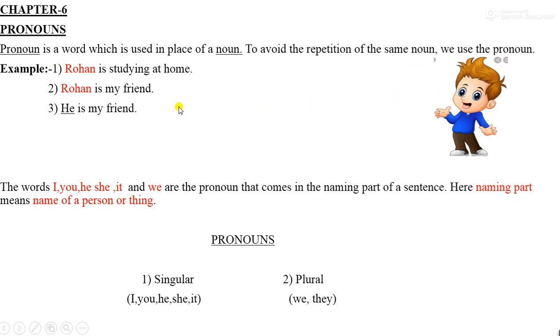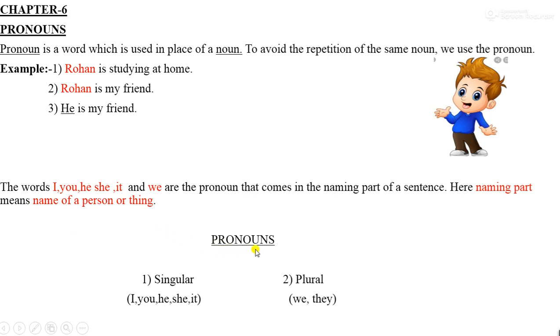Let's see some examples. Number 1. Rohan is studying at home. Number 2. Rohan is my friend. Children, here you can see the naming word, or the noun, Rohan is repeated twice. To avoid this repetition, we have used here "he". The words I, you, he, she, it and we are the pronouns that come in the naming part of a sentence. Here, naming part means name of a person or thing.